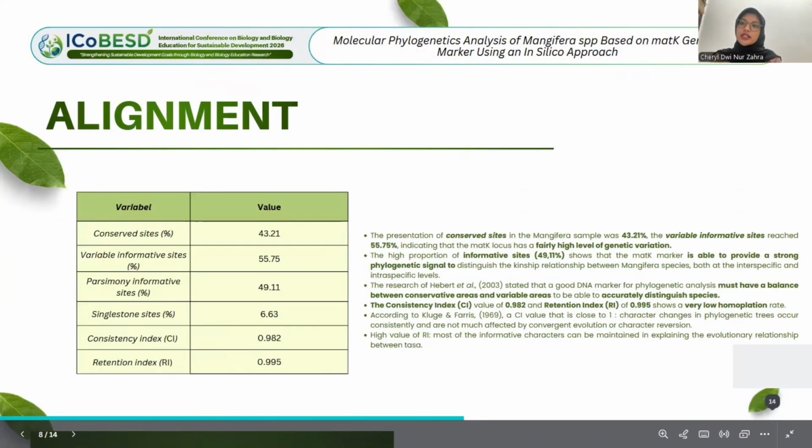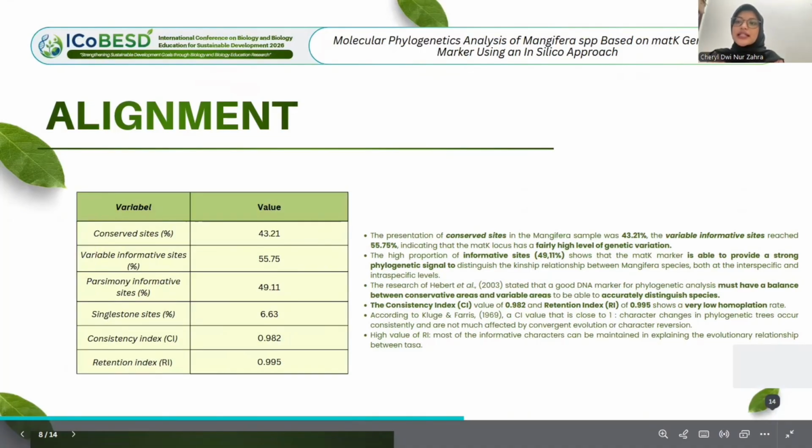The high proportion of informative sites shows that the matK marker is able to provide a strong phylogenetic signal to distinguish the kinship relationship between Mangifera species, both at the interspecific and intraspecific level. The research of Hebert states that a good DNA marker for phylogenetic analysis must have a balance between conservative areas and variable areas to be able to accurately distinguish species.